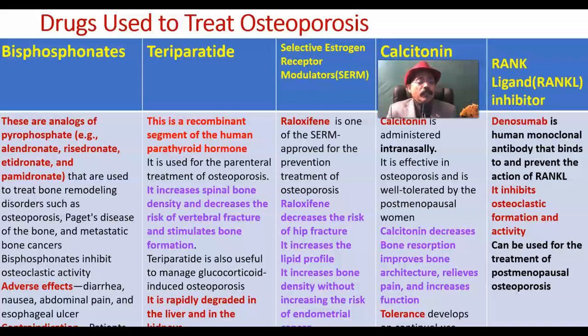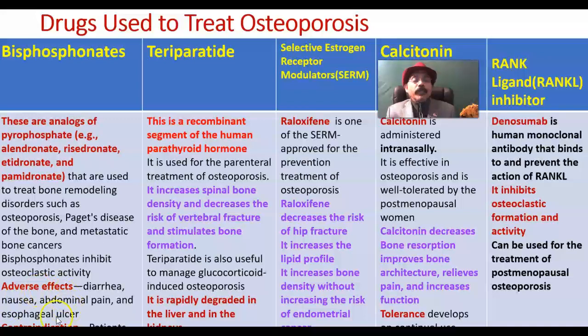The patient should take the bisphosphonate in the early morning on an empty stomach, and should not lie down within half an hour. He should be ambulatory, maybe in a sitting position, to avoid esophagitis, inflammation of the esophagus.